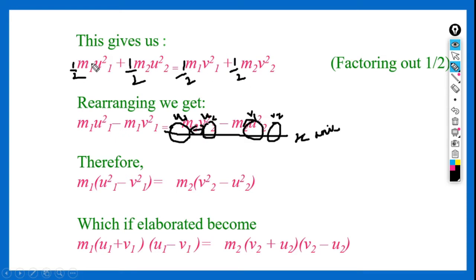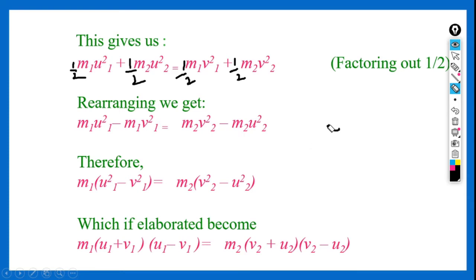These are the kinetic energies of individual masses before collision and after collision. To remove the confusion, I am erasing this. Here we have a half on all the sides, so we are removing half on all the sides.